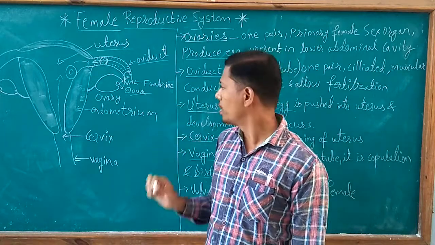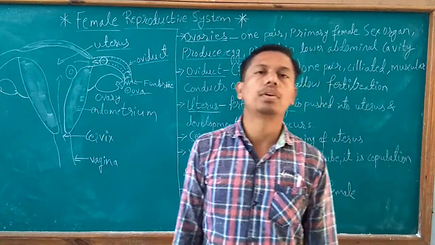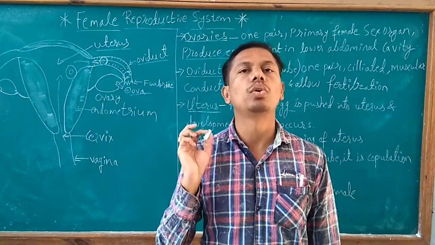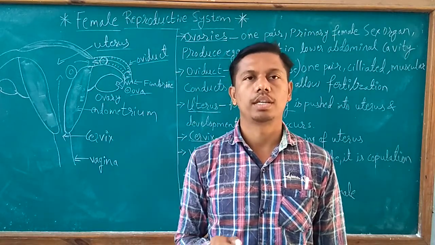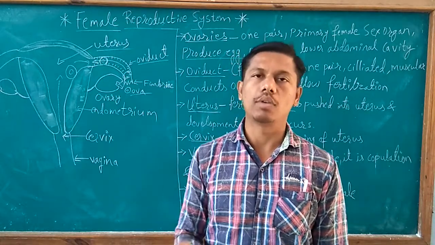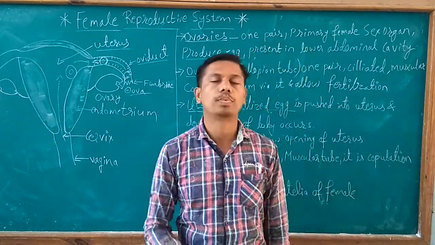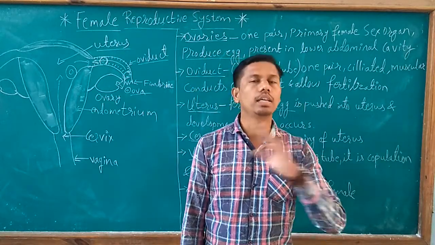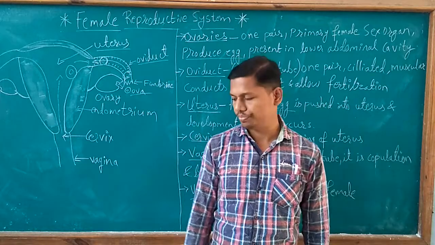These hormones also play an important role in growth and development of reproductive organs. Secondary characters are also developed due to the hormones produced by the ovary. What the secondary characters are, we will study in the next lecture.